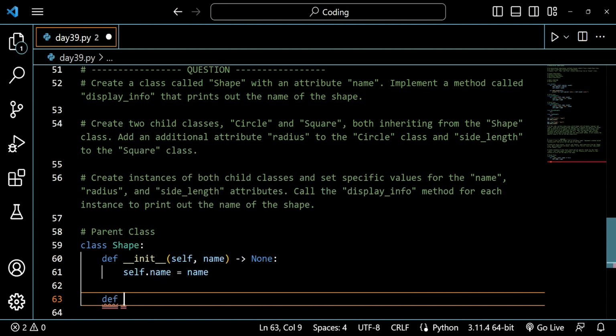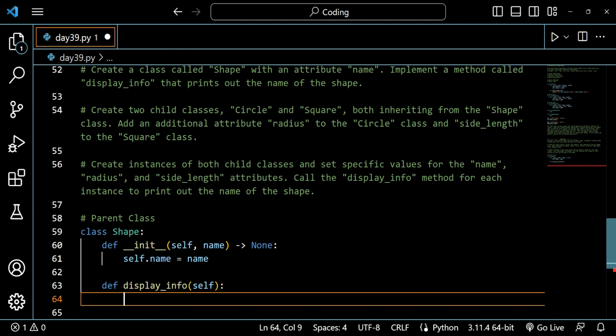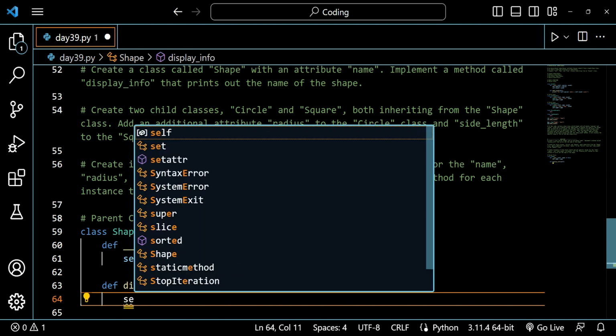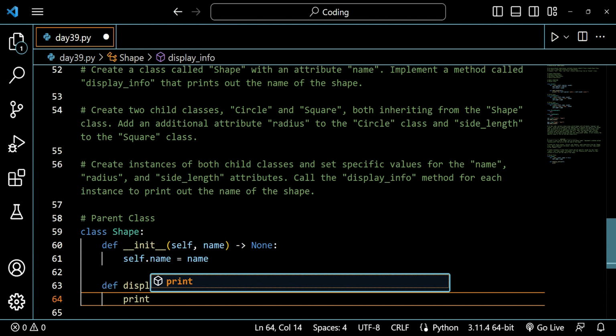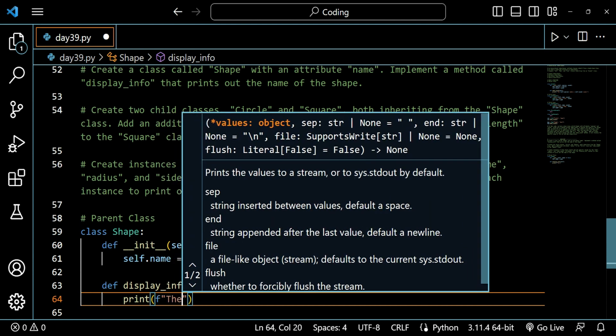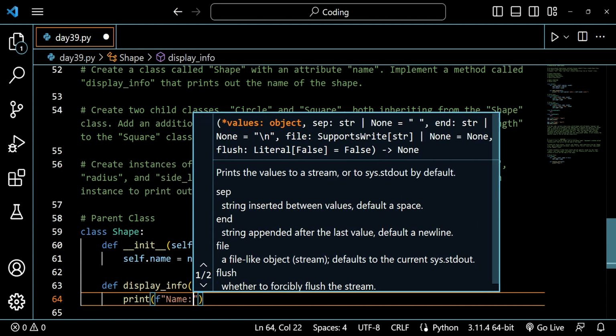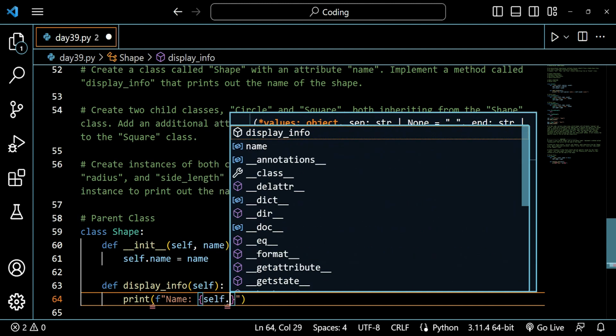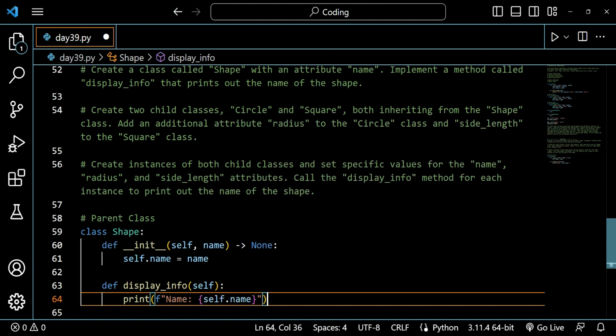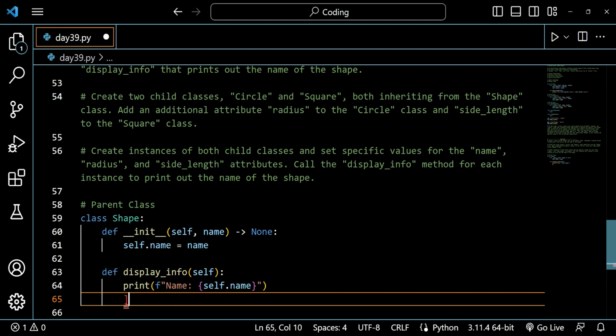So def display info is the name of the method. Then we will be writing self inside those parentheses, and after that we will be putting a colon here, and then we will be writing print the name, or we can just write self dot name. So we'll be writing the name of the shape here inside our shape class.